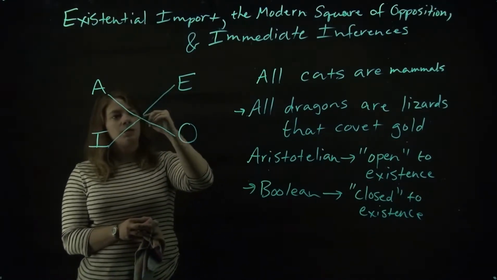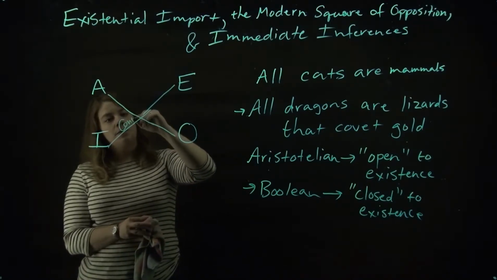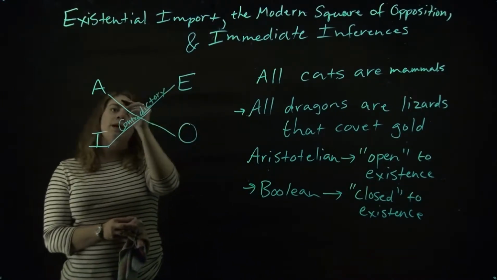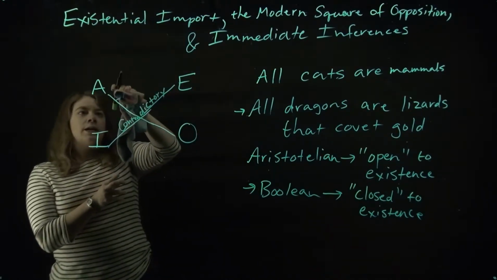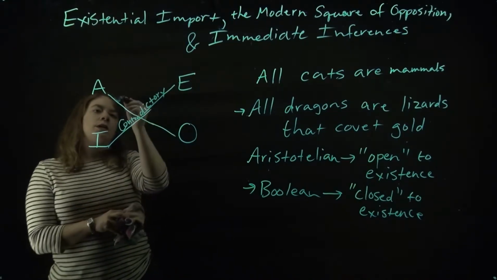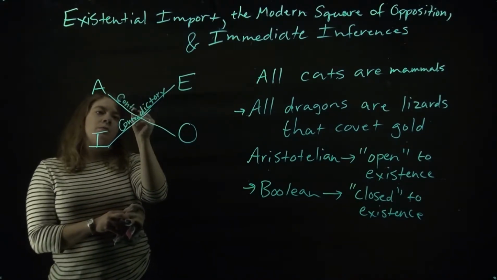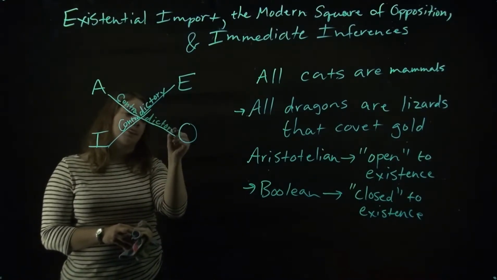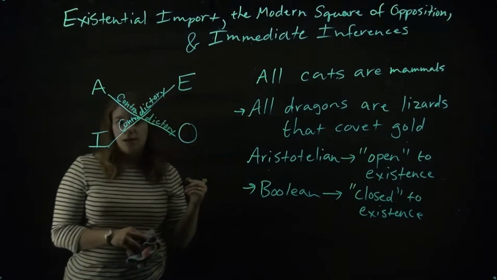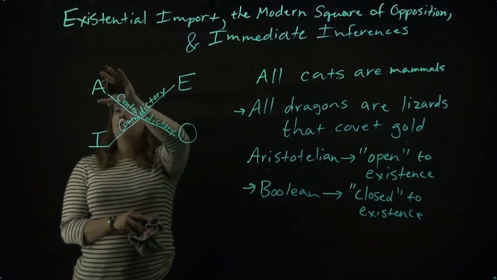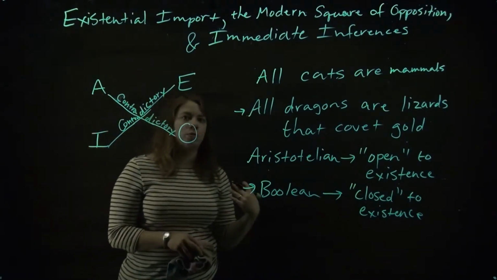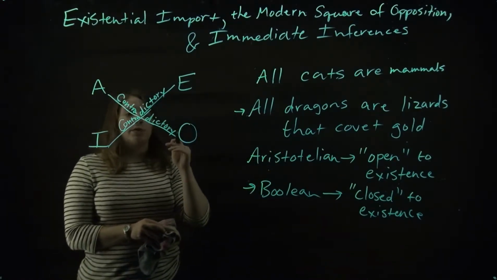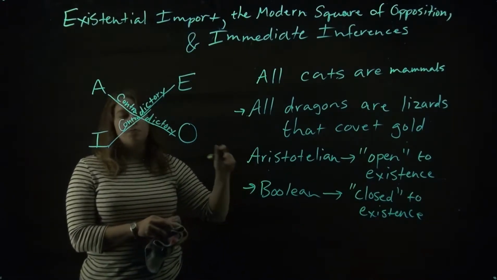Let's put it this way. We would say that certain claims are contradictory to one another, meaning that if one of these claims is true, the other claim will be false. So according to this square of opposition, if we know, for instance, that an A proposition is true, we can immediately infer, hence the immediate inference, that whatever the corresponding O proposition is will be false.